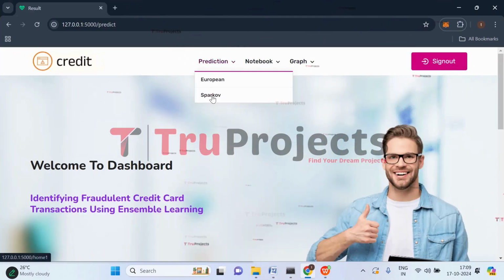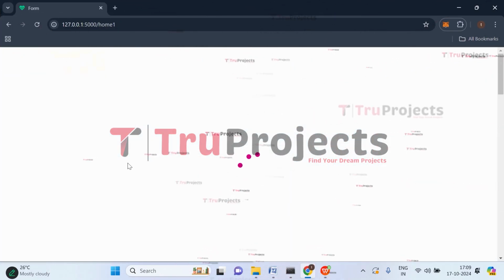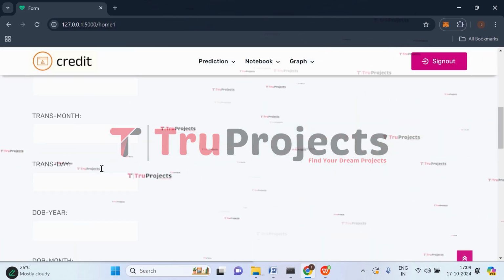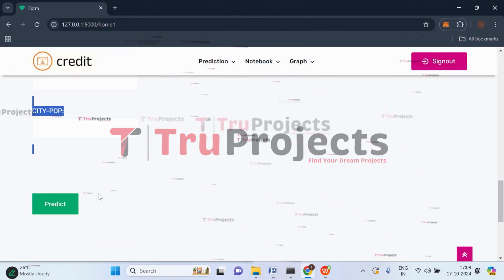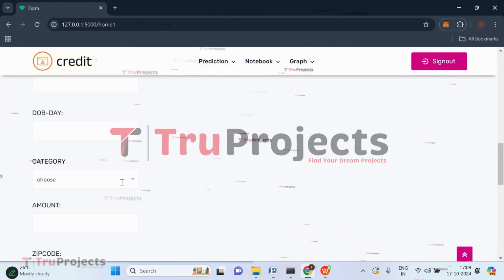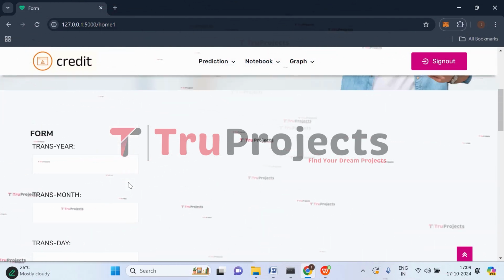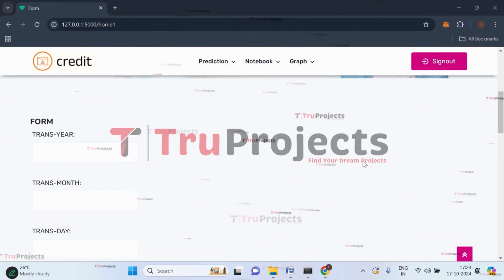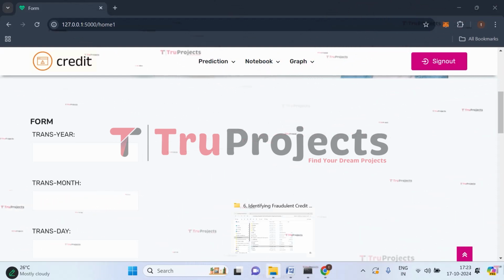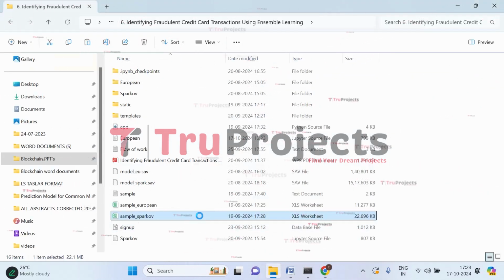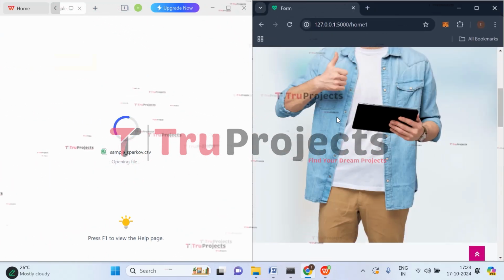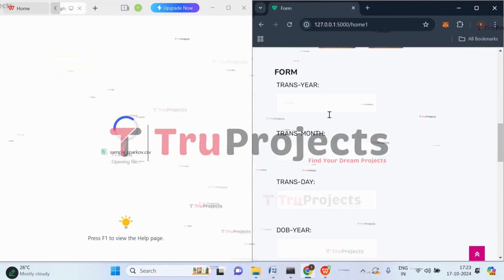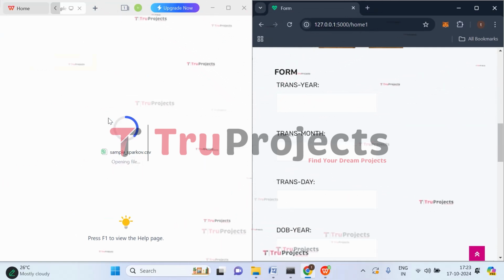Let's try with the Sparkov dataset. So click on Sparkov. These are the parameters that need to be entered for this Sparkov dataset to predict credit card fraud. Let's enter them. We also have test cases for the Sparkov dataset. For that, open the code folder, the Sparkov file. We need to give all these inputs. The file is being loaded, just wait for a while.